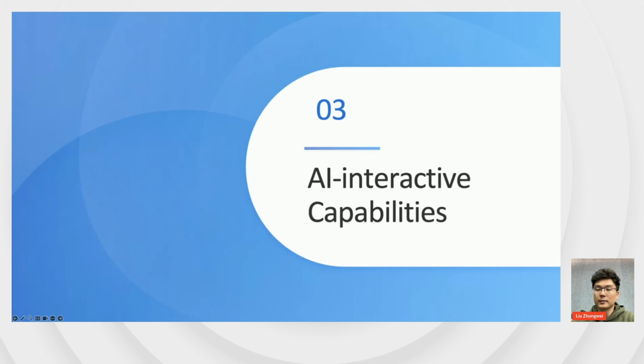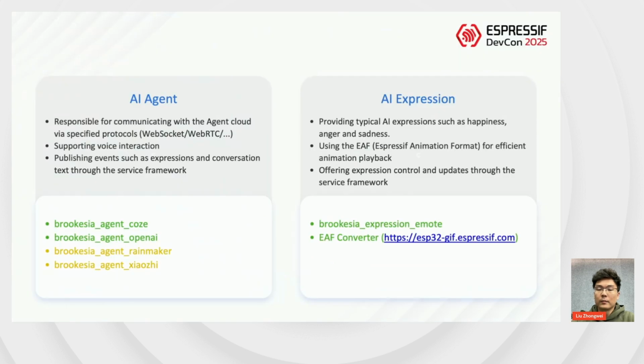Next up are the framework's AI interactive capabilities. Brossia's AI capabilities are primarily composed of two types of components: AI agent and AI expression.